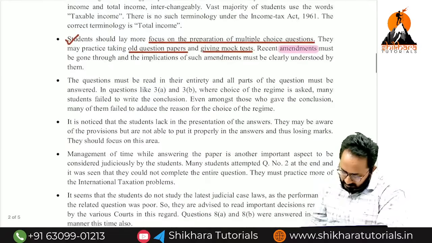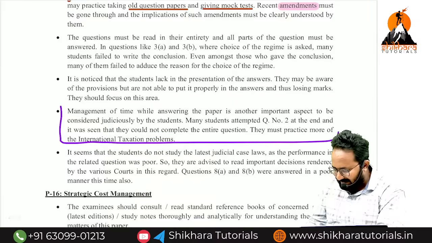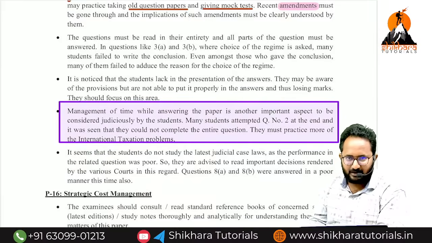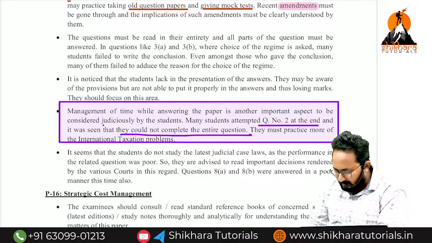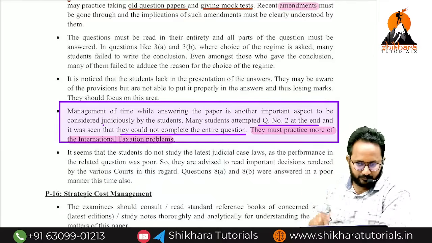Next, they gave one more point related to this. Students are always writing question number 2 at the end, definitely, because we don't know PCBP. So that's why we are writing it at the end, and they could not complete the entire question. Yes, they must practice more on international taxation problems.